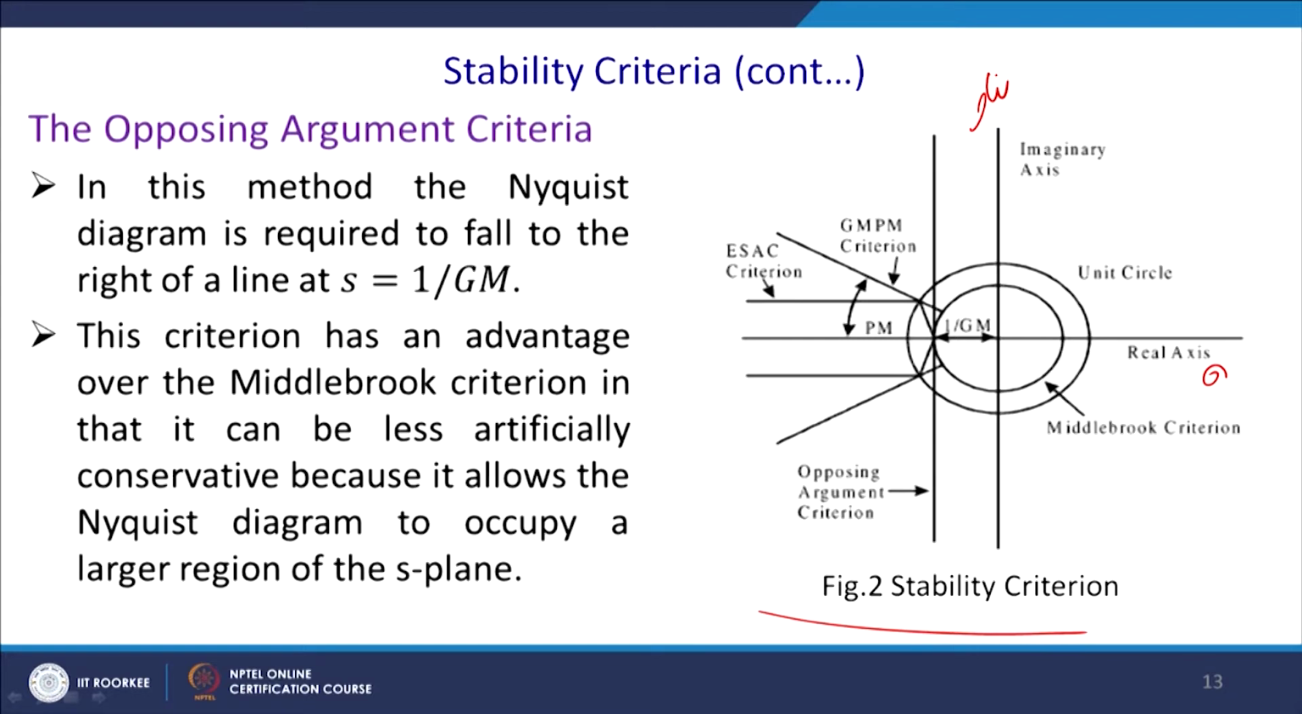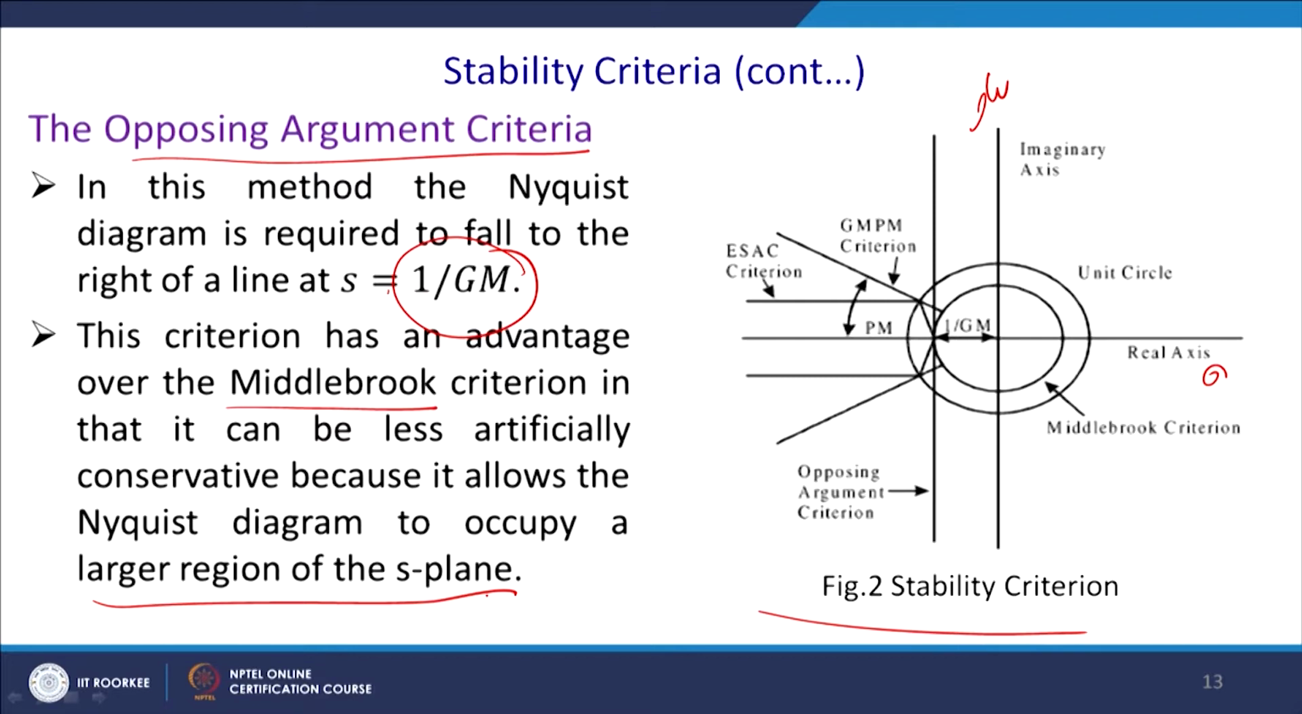Now, in this method, opposing the Middlebrook criterion, we can say that the Nyquist diagram is required to fall to the right side of the line s equal to 1 by Gm, the gain margin. This criterion has an advantage over the Middlebrook criterion. What is it? It can be less artificially conservative, because it allows the Nyquist diagram to occupy a larger region in the S plane.